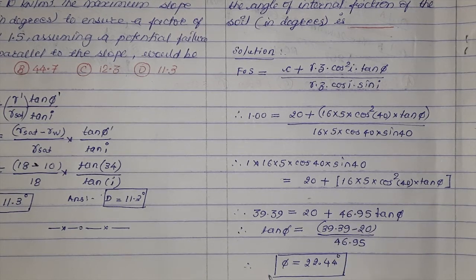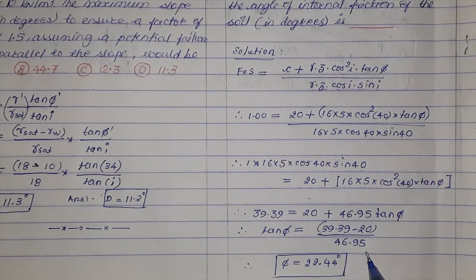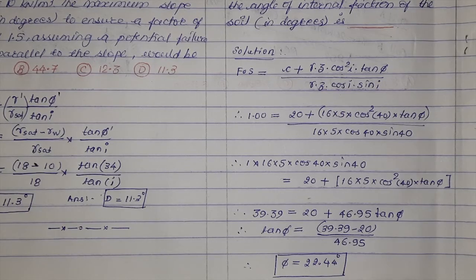Simplifying this, solving this, tan phi is equal to (39.39 minus 20) divided by 46.95. So tan inverse of this value would be 22.44 degree. So our answer is 22.44 degree.